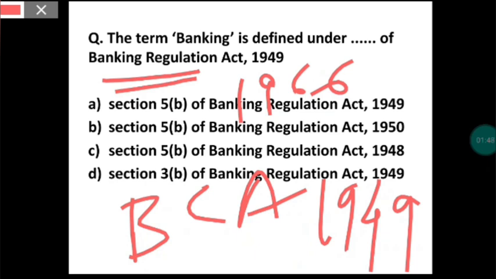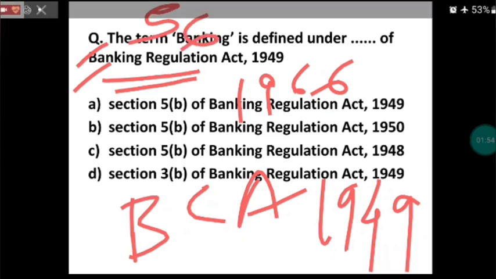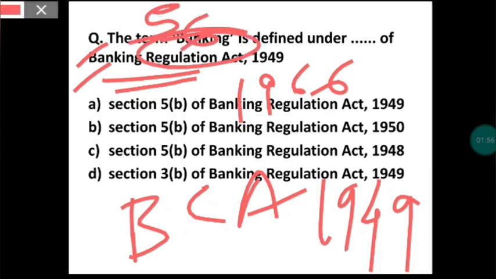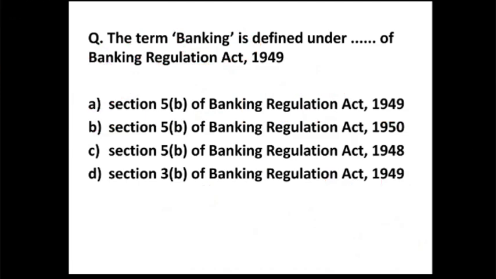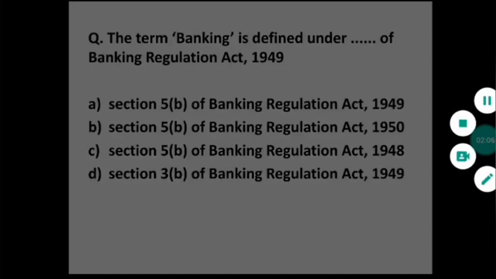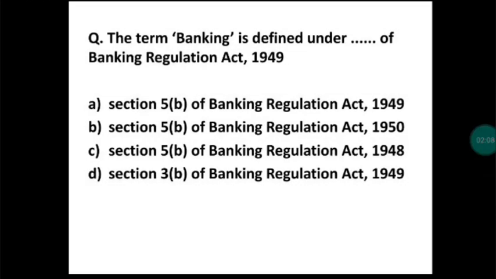And this Banking Regulation Act has total 56 sections in it, and the term banking is defined in the Section 5B of Banking Regulation Act 1949. Fine, the answer is option A. Now let's see the next question.